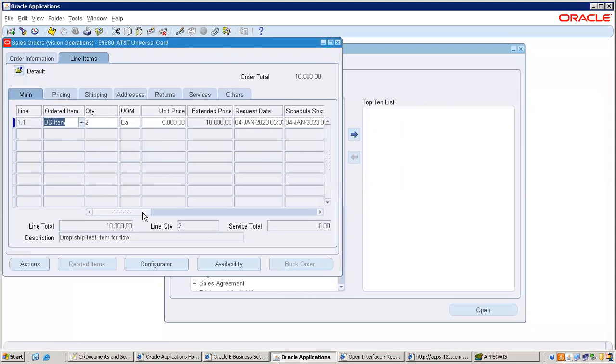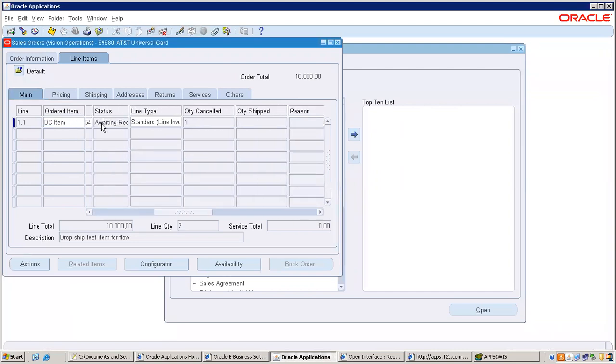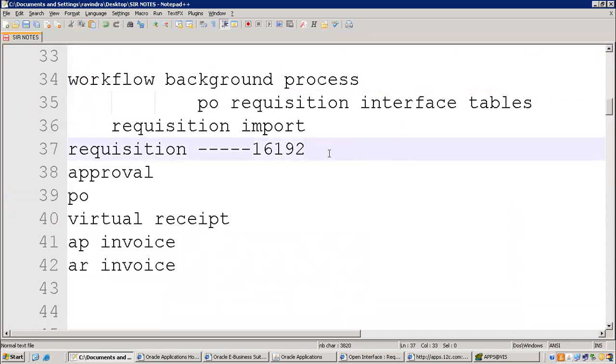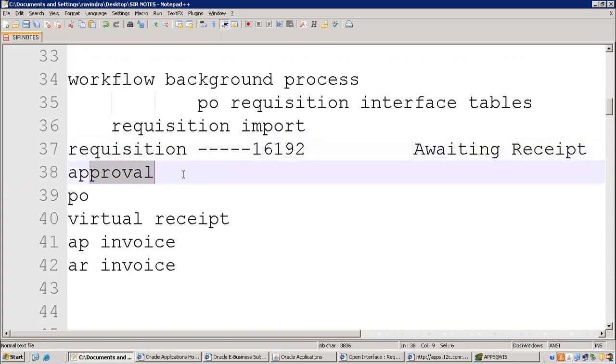And can you find out the status at line level? Awaiting receipt. Here is the place. Header level it remains the same, I'm not changing. Awaiting receipt it is. And it is approved also. Requisition is approved also.